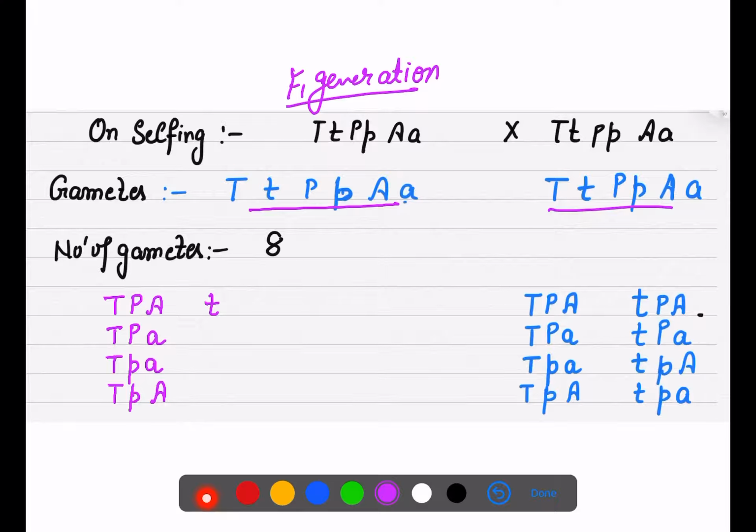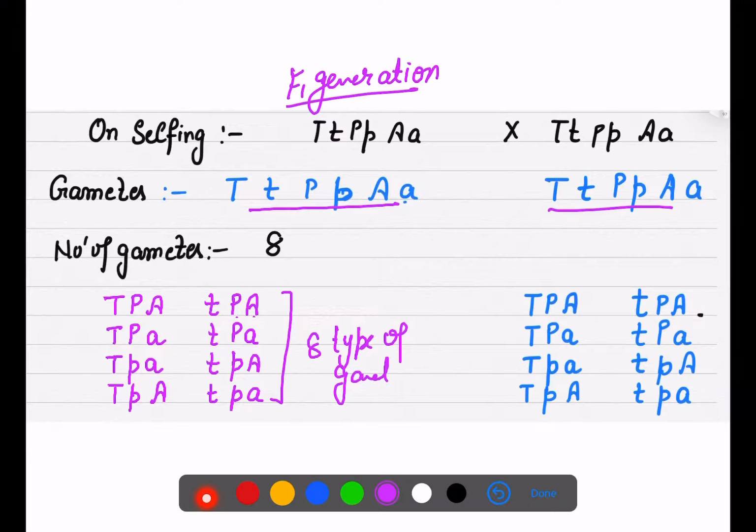Now the same we will do with the other one. This will be dominant, this will be recessive. So first you can write down small t. This way you can get 8 types of gametes. Now as you can see, in this one both are dominant, so first we will make it recessive. Now we will make this one recessive, and last one we will make both recessive. So in this way you can form the 8 types of gametes, and you can get your checkerboard. Both sides you have to write down these 8 gametes and you will get your checkerboard.